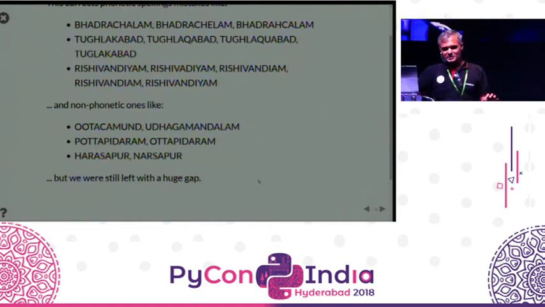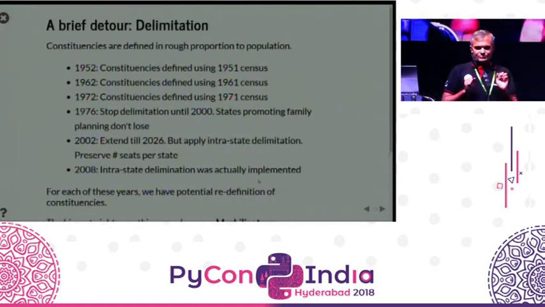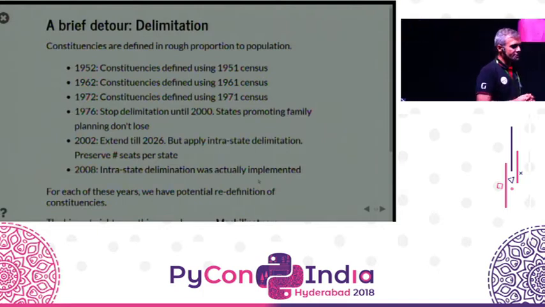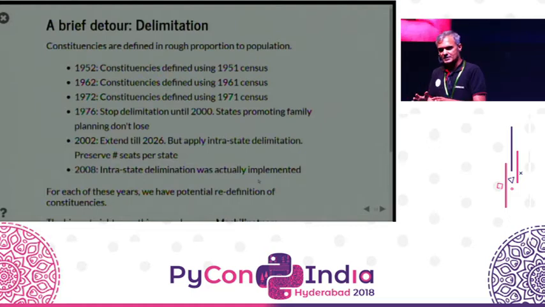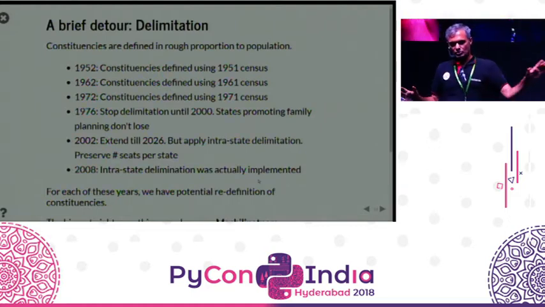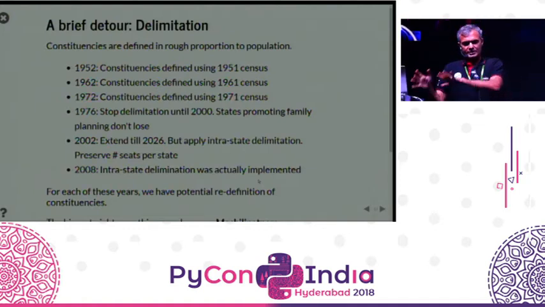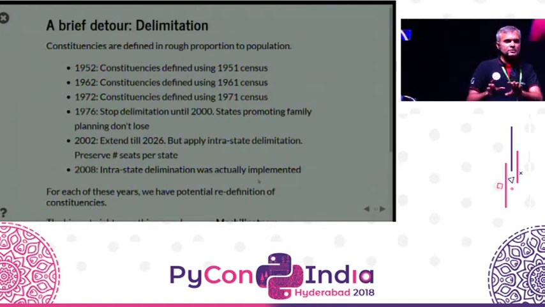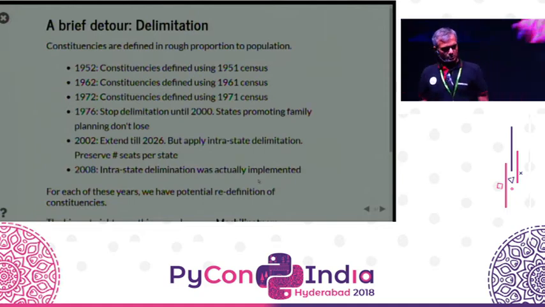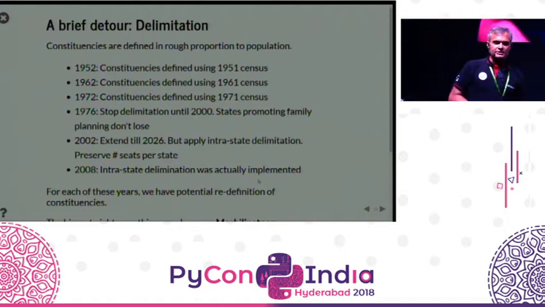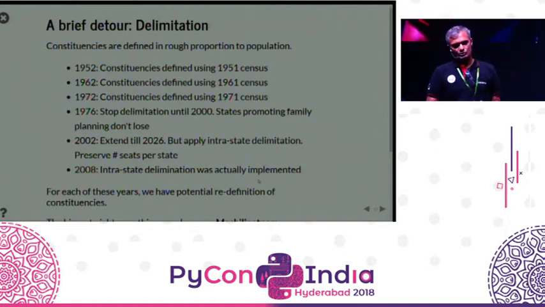The biggest nightmare that we had was thanks to the delimitation, which happened in 2008. See, what happened was starting 1951, people said the size of each constituency should be roughly equal across all constituencies. In other words, if there are 500 people sitting in the Lok Sabha, each person should represent roughly an equal number of people. So redraw the constituency boundaries every time so that it's equal. And then family planning came in. And those states that were doing a good job of family planning said, look, if we do a good job, that means we get fewer seats in the Lok Sabha. Those that are doing a poor job get more seats in the Lok Sabha.